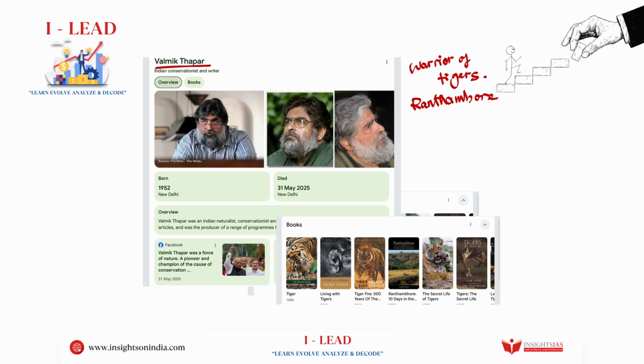So he is the person who helped shape India's tiger reserve policies, and he was the person who shared the stories of different tigresses like Machli. Right now, Machli is a very famous tiger in the conservation world.